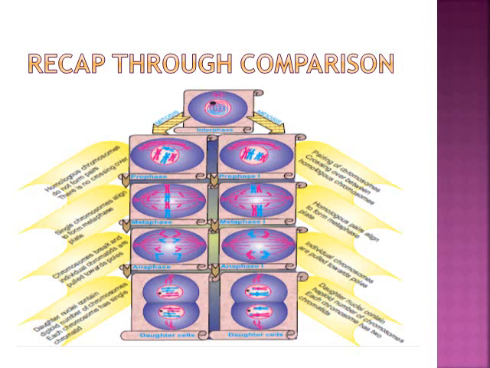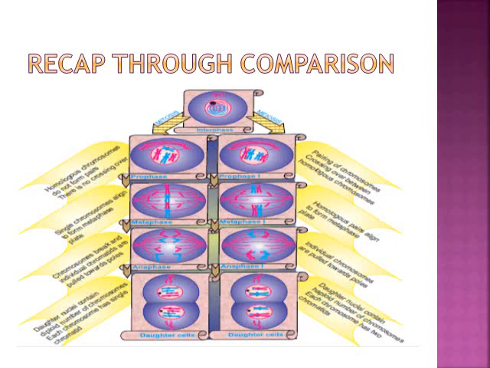Now I will recap the topic meiosis by comparing it with mitosis. And you have to focus on this diagram. You can see that there is a simple cell where the chromosomes are present in the form of loose thread-like structure, which is known as chromatin, and the black dot is showing the nucleolus. In the next stages, what will happen in mitosis?